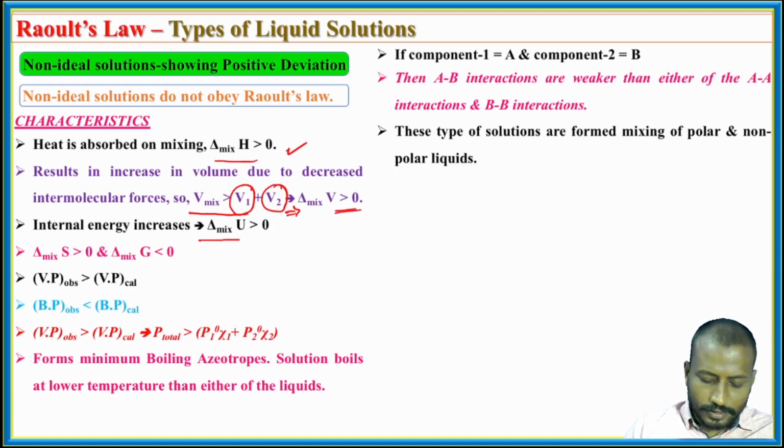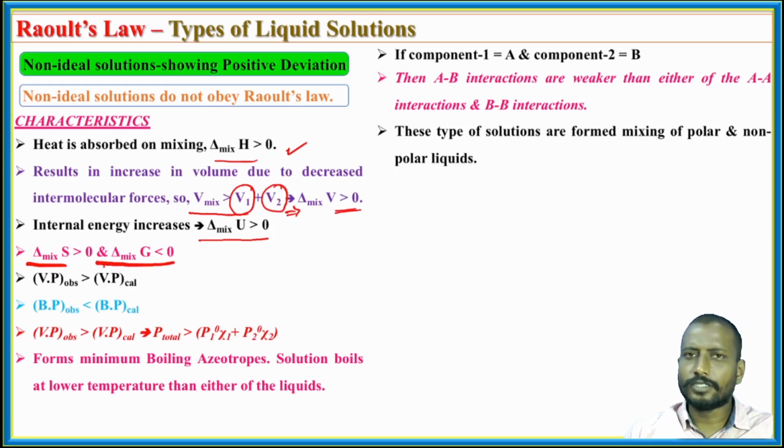So, attractions decreased. Initial attractions are stronger as compared to the attractions after mixing. Therefore, internal energy is going to increase, becoming positive. So the system is moving towards destability, that is instability. So always for mixing, delta S mixing is greater than 0 and delta G mixing is less than 0.